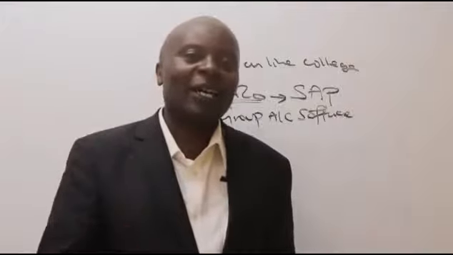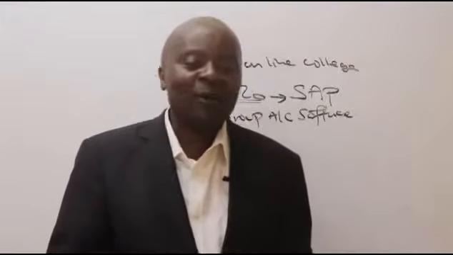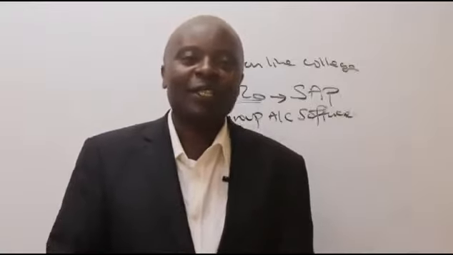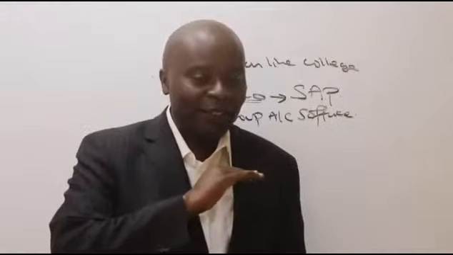I only teach group accounts. And my style of group accounts, I should be able to finish group accounts in 3 lessons. Only 3.